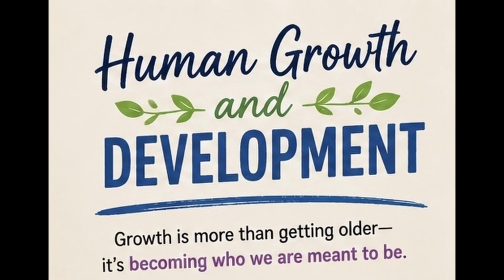Important details. 1. Types of conservation. Conservation of weight. This refers to the understanding that the weight of an object remains constant even when its shape changes. For example, when you flatten a ball of clay, the weight does not change. It stays the same even though the shape looks different.